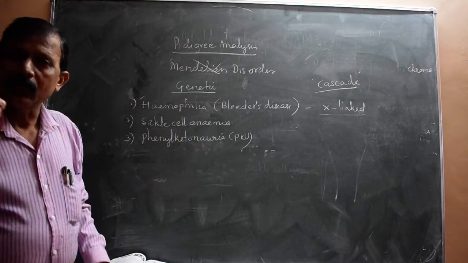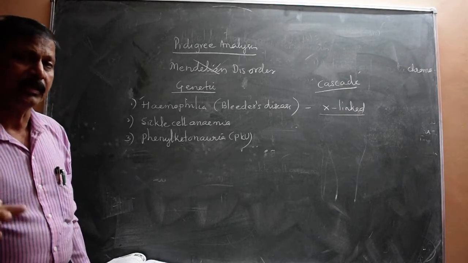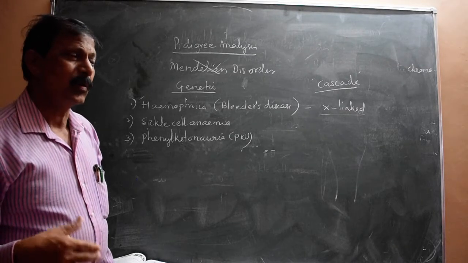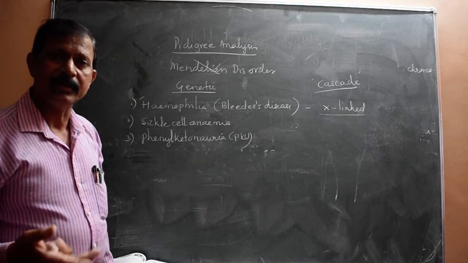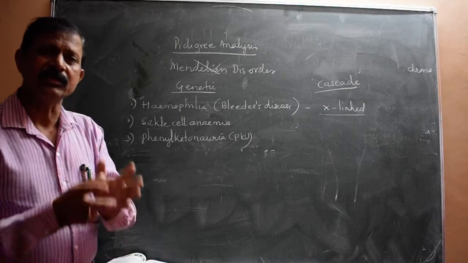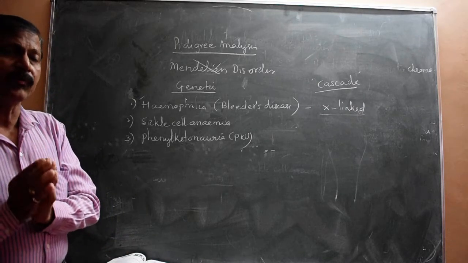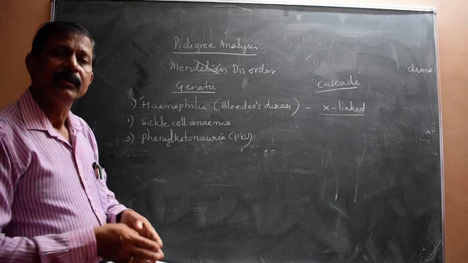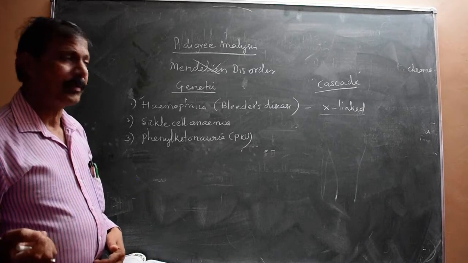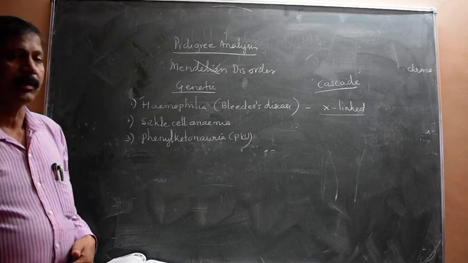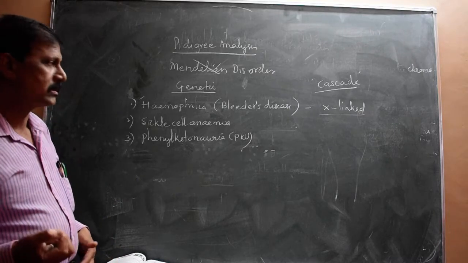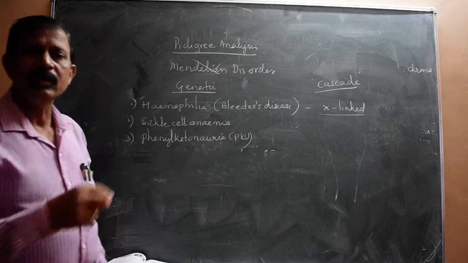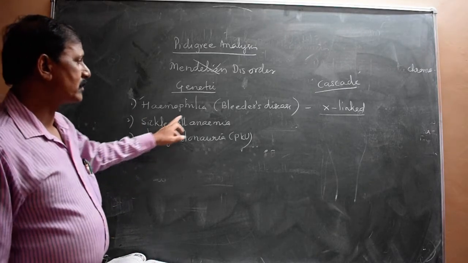makes here no production of the clotting factors. Many are there: clotting factor number 8, 9, 10, like this clotting factors are there, and such clotting factors are essentially required as and when bleeding takes place. At that time, a proper amount of clotting factor is not released, and that results in continuous bleeding, and that is why it is called a bleeder's disease.